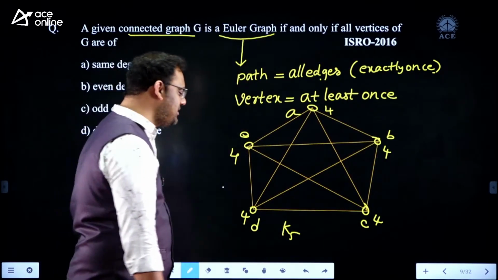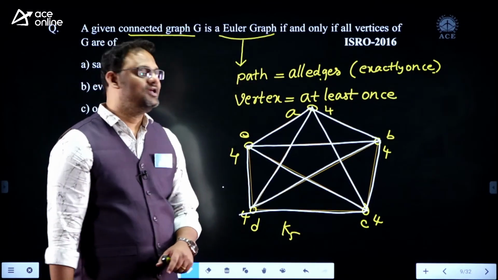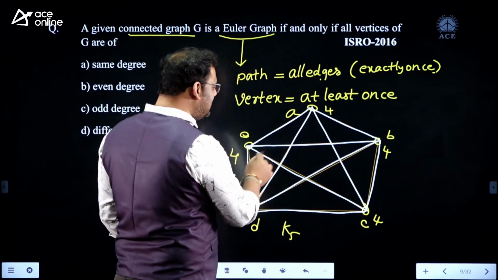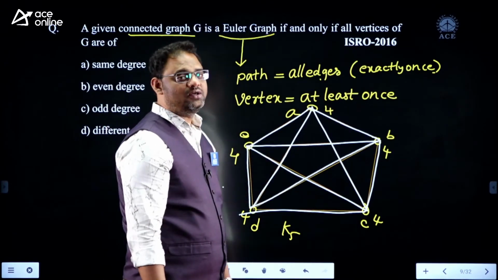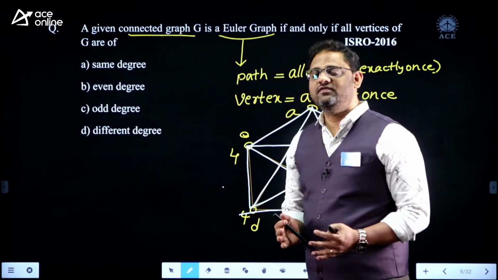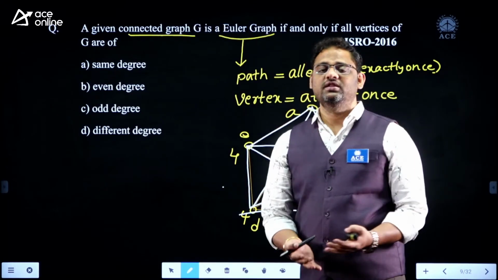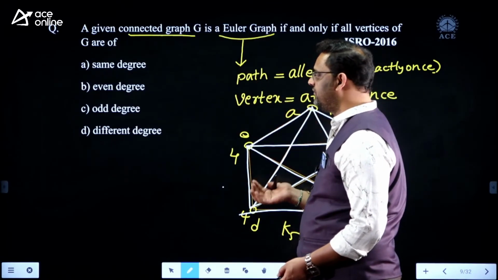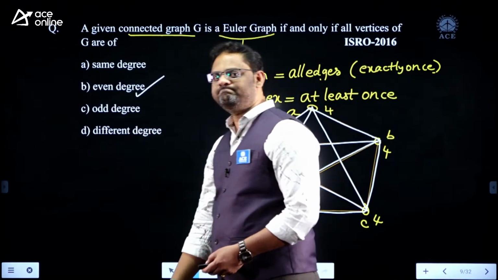Isn't it? My dear, I covered all edges without repetition of any edge. Some vertices are repeated whenever I am taking the edges like this. I repeated vertex A, I repeated vertex E. A vertex can be repeated, no issue. What I am trying to convey is if every vertex is of even degree, definitely there exists a Euler path. Then the graph is known as Euler graph. In a similar way, the given connected graph is a Euler graph, which means that the degree of every vertex is even.